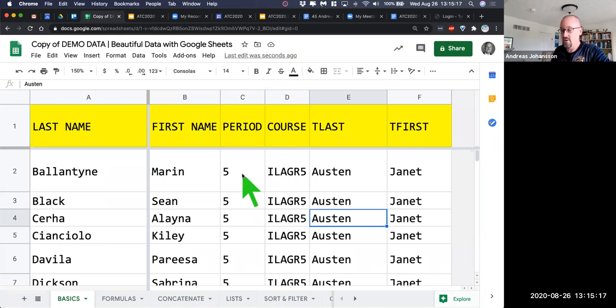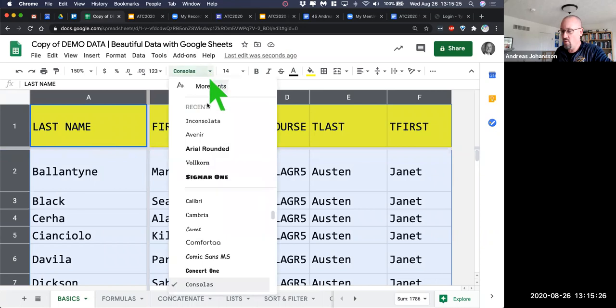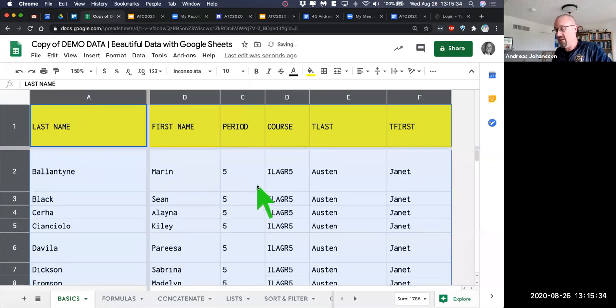So this is some basics. The other thing I like to do is have my special fonts that I work in. I'll mark the whole sheet. I like to work with this font that's called Inconsolata, however you say it. And then I like to work in size 10. The reason I do that is because it's easy to read. The characters really stand out from each other.